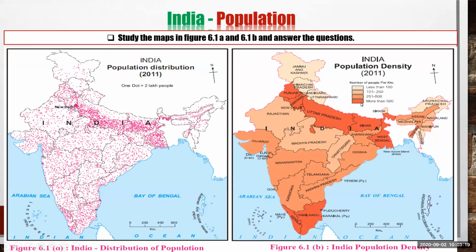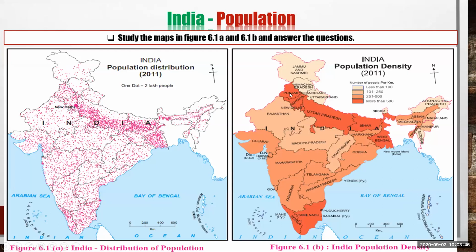Now the most dense part of India, the most populated part of India, we will see in the darkest color, which can easily be found on our map, and the amount given here is more than 500 people, means in 1 square kilometer area, the people living here number more than 500.